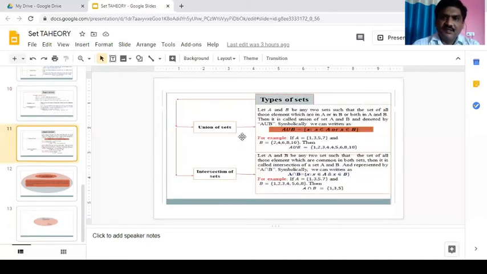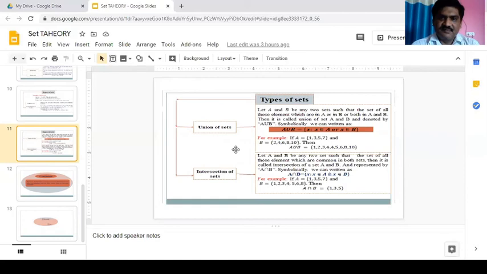Union of sets. Let A and B be any two sets such that the set of all those elements which are in A or in B or in both A and B. Then it is called the union of sets A and B and denoted by A union B. Symbolically, we can write A union B is equal to {x such that x belongs to A or x belongs to B}. For example, if A is equal to {1, 3, 5, 7} and B is equal to {2, 4, 6, 8, 10}, then A union B is equal to {1, 2, 3, 4, 5, 6, 7, 8, 10}.